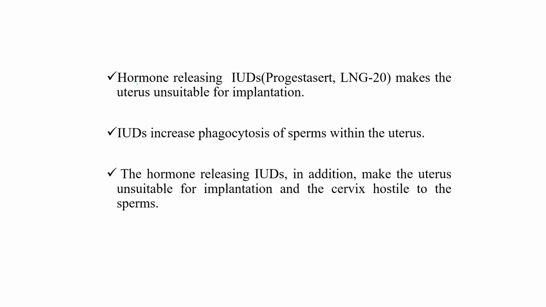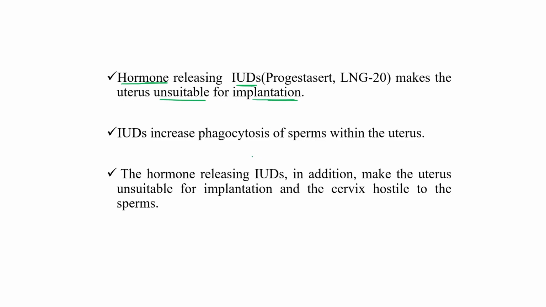Some devices release hormones. Hormone-releasing IUDs, intrauterine devices, like LNG-20 and Progestasert, are examples. These devices make the uterus unsuitable for implantation.